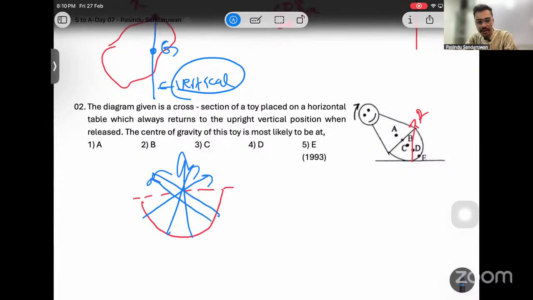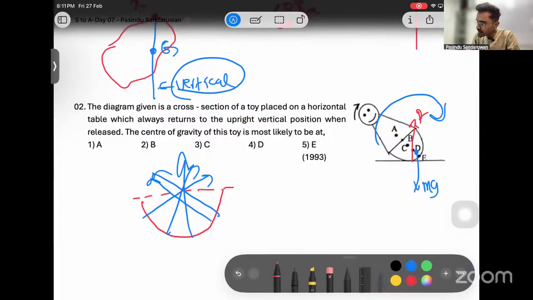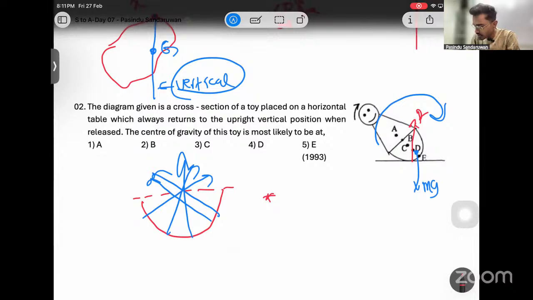So if this returns back to its initial position, which means it is always better to have the center of gravity somewhere close to ground, because then it creates that counter torque. Counter torque means a counter force moment to take it back to the vertical, upright position, right? Then it should be as much as close to ground.